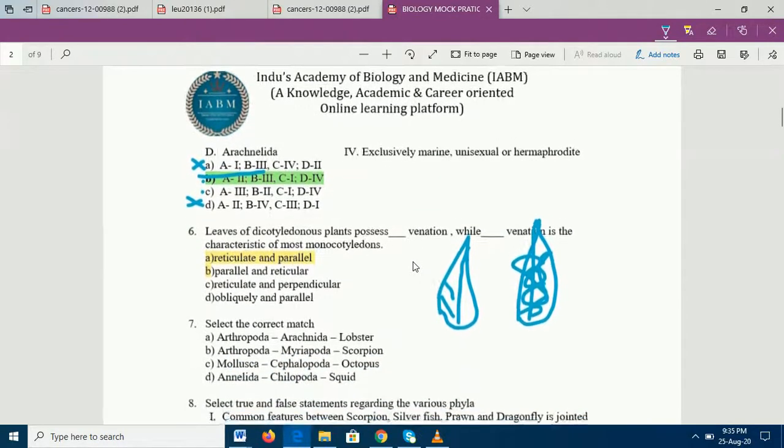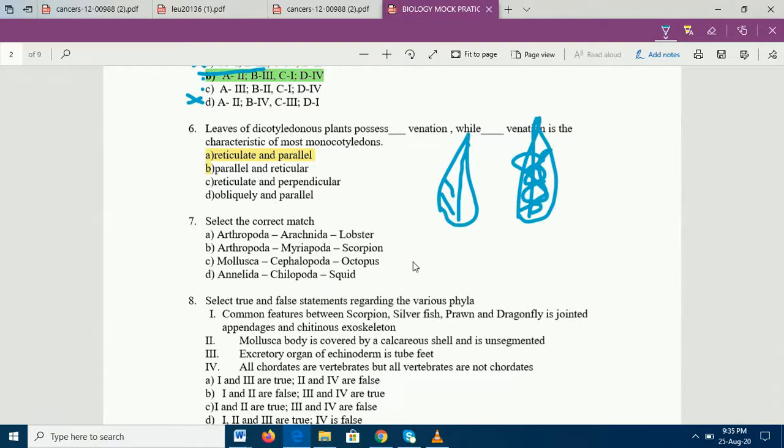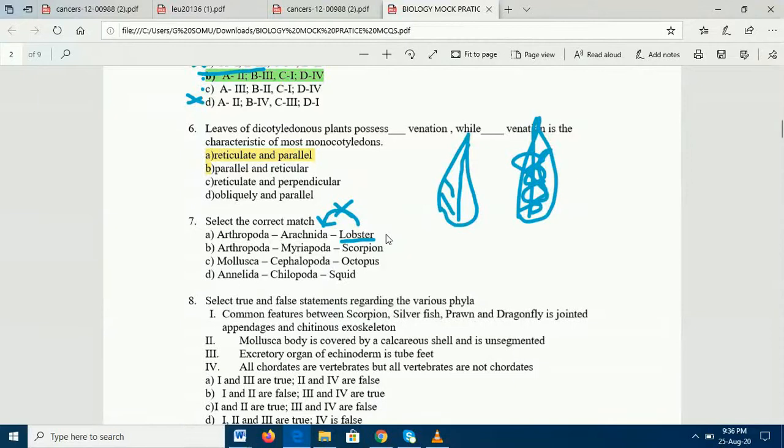Okay, coming to 7th question, select the correct match. A very interesting feature is that 3 are incorrect, only 1 is right. The first column is the phylum, the second column is the class, the third column is the example. So Arthropoda, Arachnida: yes, Arachnida is a class of Arthropoda, but does lobster belong to the class Arachnida? No, lobster does not belong to the class Arachnida. So lobster belongs to what? Lobster belongs to crustaceans.